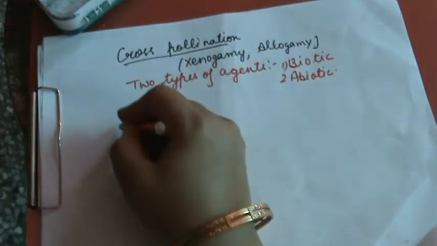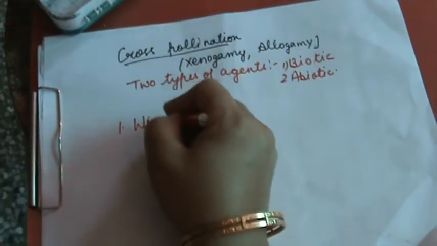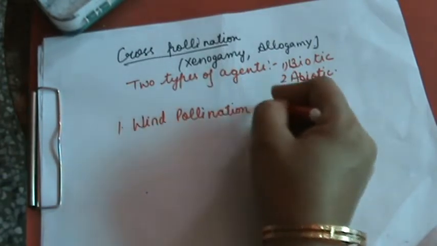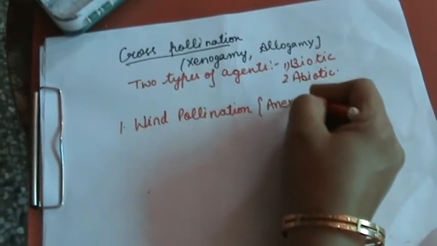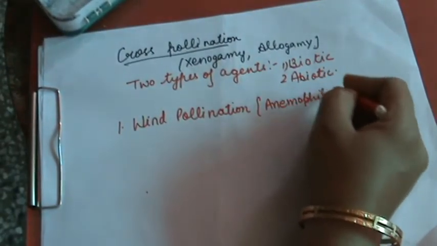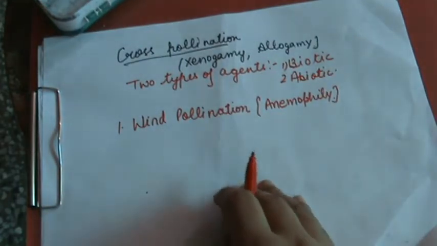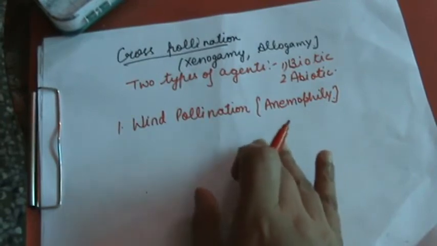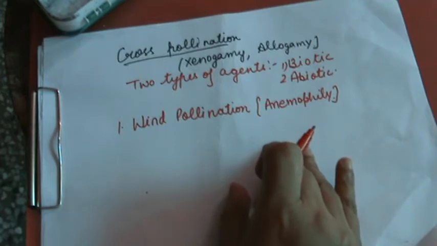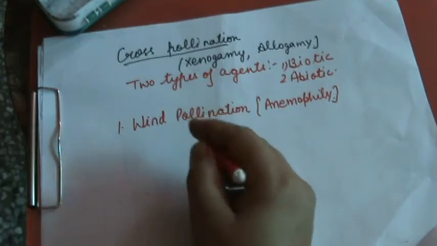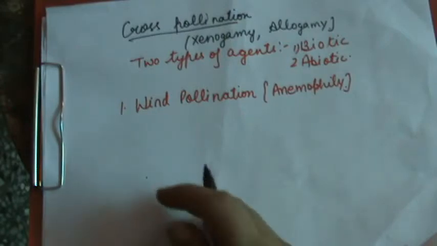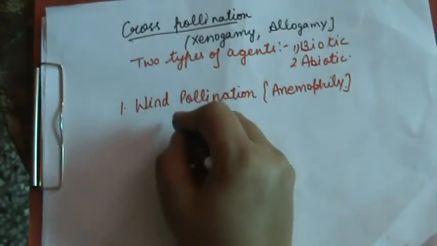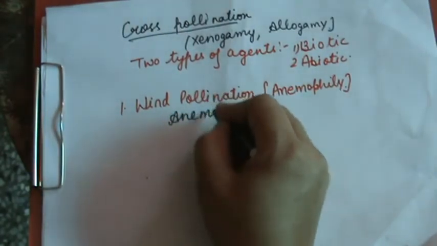First we will discuss wind pollination. The pollination that occurs with the help of wind is also known as anemophily. Anemophily is a mode of pollination or transfer of pollen grains from anther to stigma through the agency of wind. The flowers that are pollinated by the wind are known as anemophilous flowers.